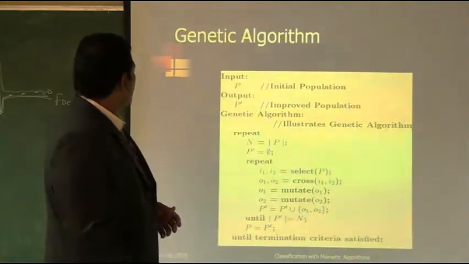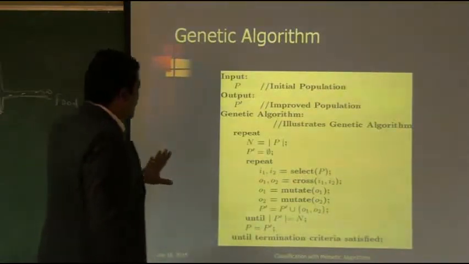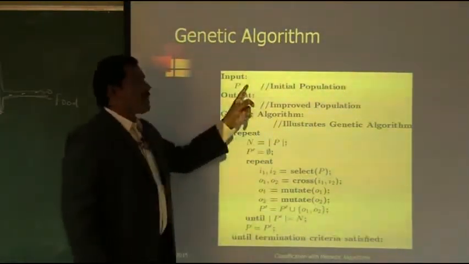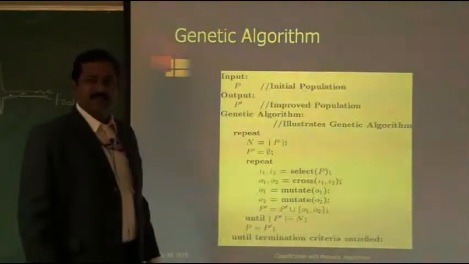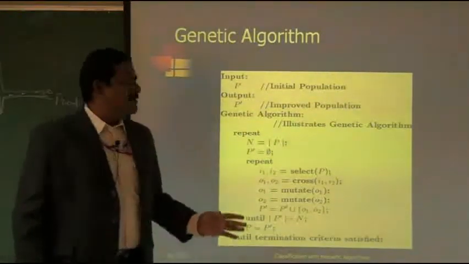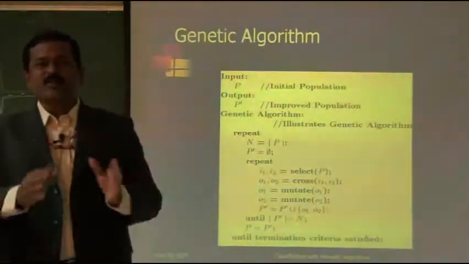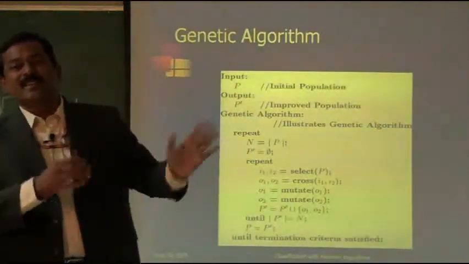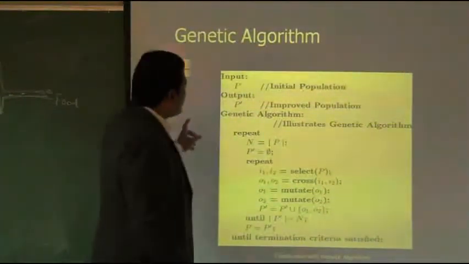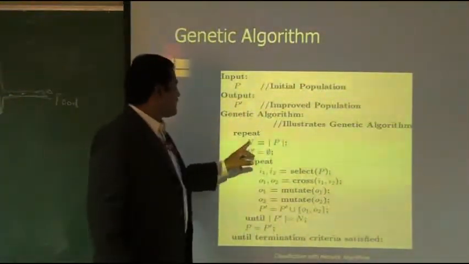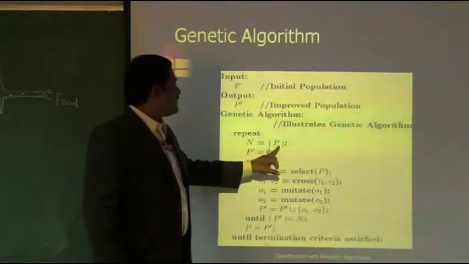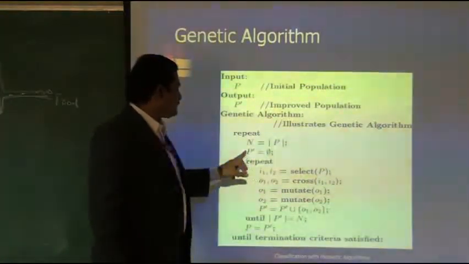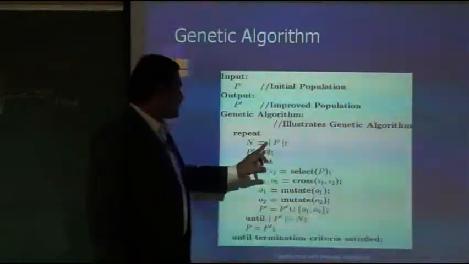This is the genetic algorithm pseudocode. We start with the initial population, and the output will be an improved population compared to the initial population. The genetic algorithm code: N equals the initial population, P dash equals 5.